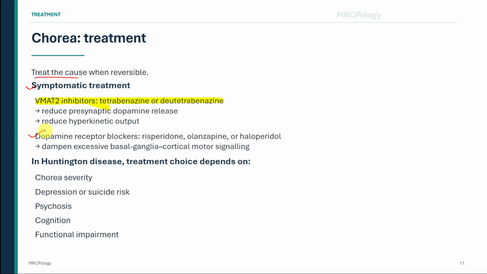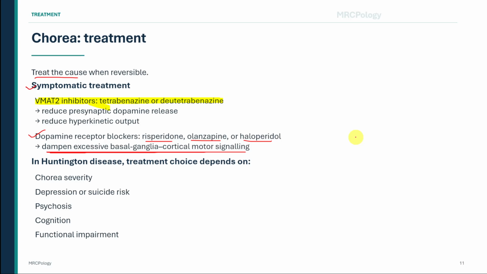Examples include risperidone, olanzapine, and haloperidol. These medicines reduce dopamine receptor signaling and dampen excessive basal ganglia cortical motor output. They may be particularly useful when chorea is accompanied by agitation, psychosis, severe behavioral disturbance, or sleep disruption. However, they can cause sedation, metabolic adverse effects, Parkinsonism, acute dystonia, akathisia, and tardive movement disorders. The choice must therefore be based on the overall clinical picture.